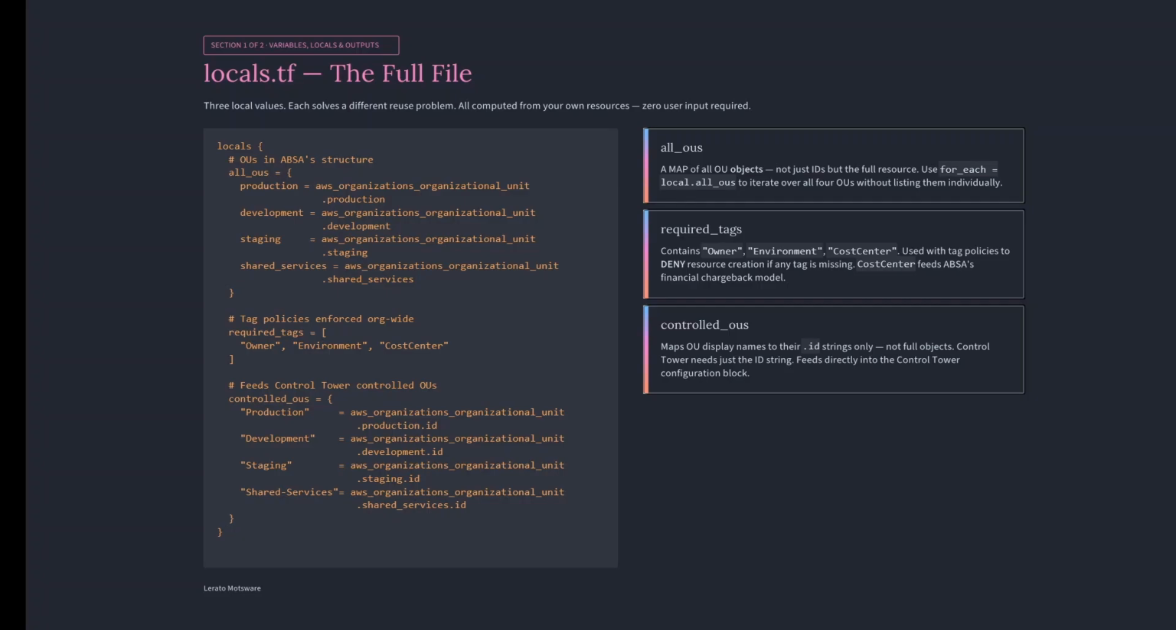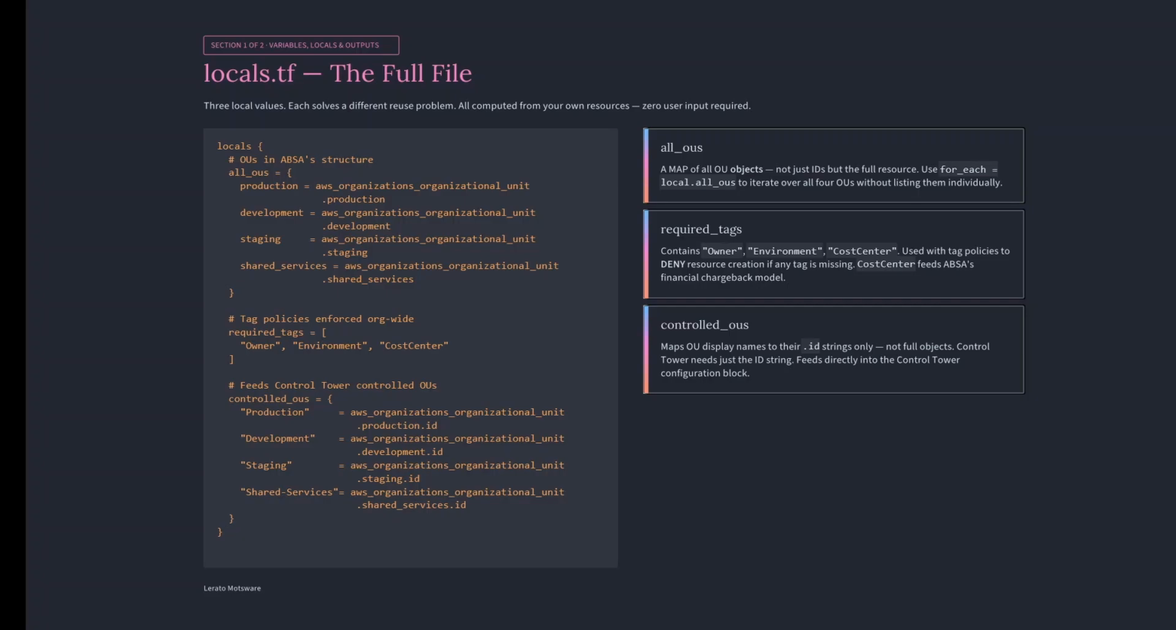Remember our building analogy. The root is the building, the OUs are the floors. all_OUs is the directory board in the lobby, listing every floor, every room, every department. It is a map of all OU objects, not just IDs, the full resource. This lets you write for_each in local.all_OUs to loop over all four OUs automatically without listing them one by one.